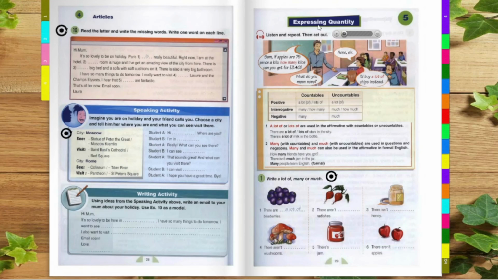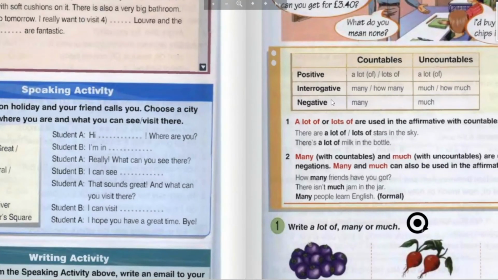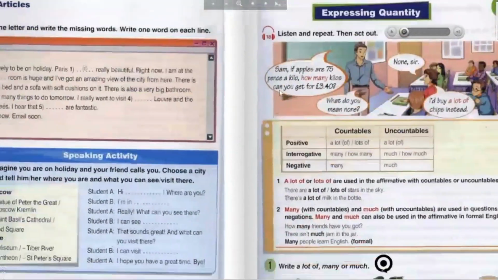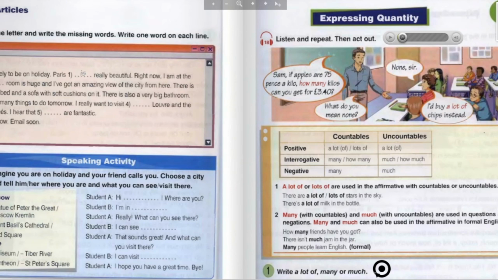So, our today's topic is expressing quantity. This is Unit 5, and we are on Round-up 3. So, let's get started. Unit 5, Expressing quantity, page 29. Listen and repeat, then act out.